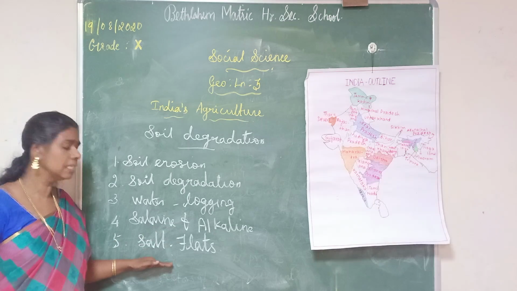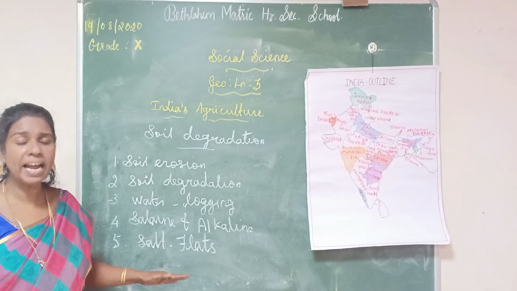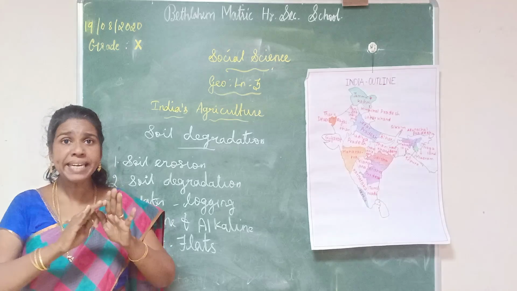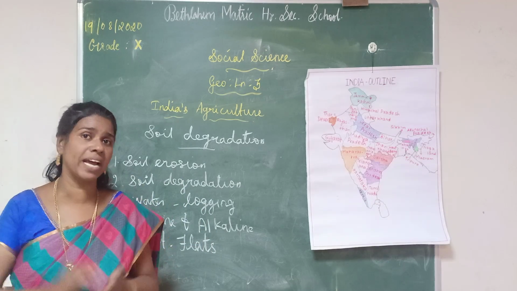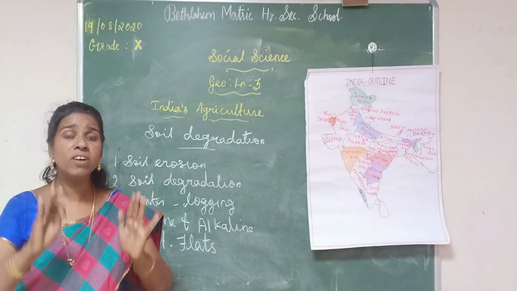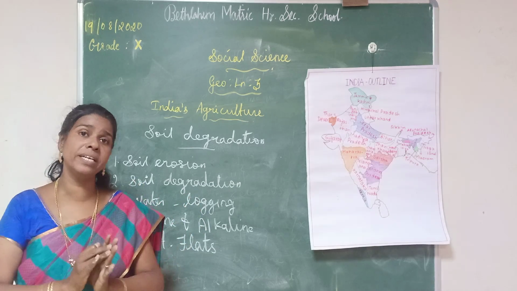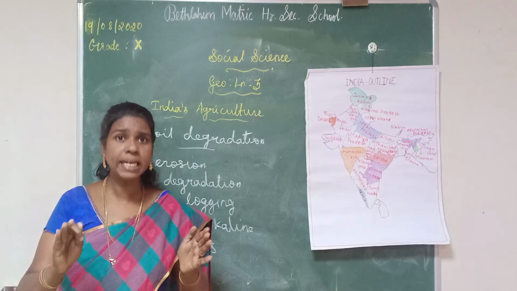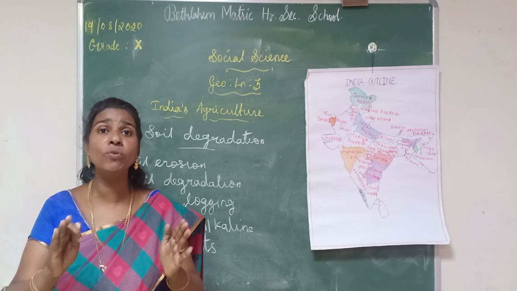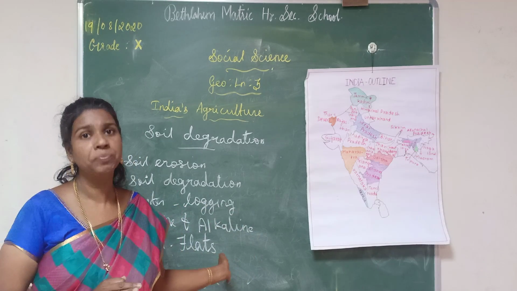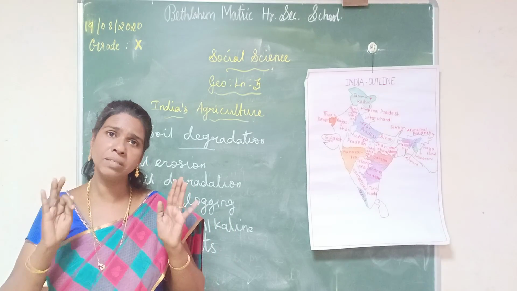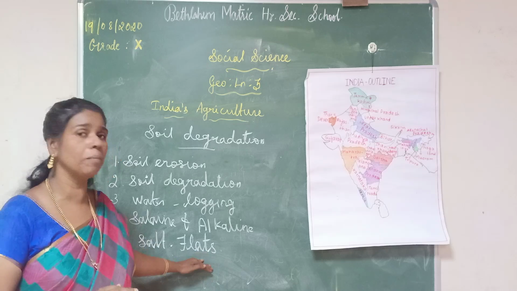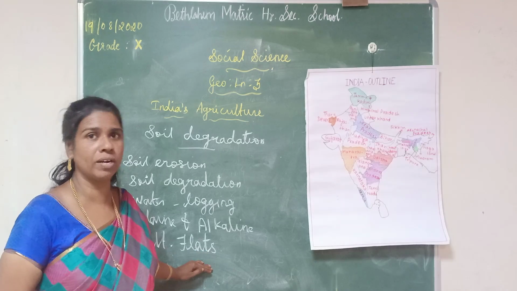Then the last one is salt flat. Flat land covered with a layer of salt is called salt land. In the coastal areas, mainly, we can find this type of soil. This soil also does not support growing crops. So this is also one of the main problems in Indian soil.